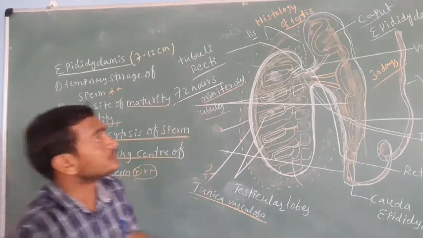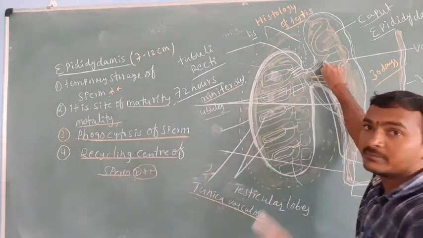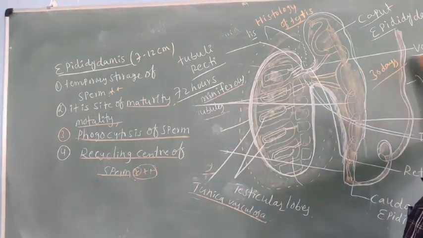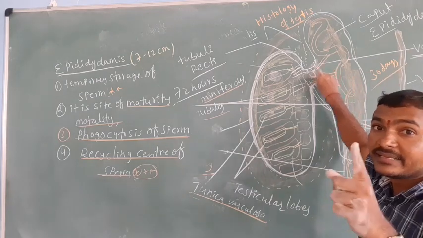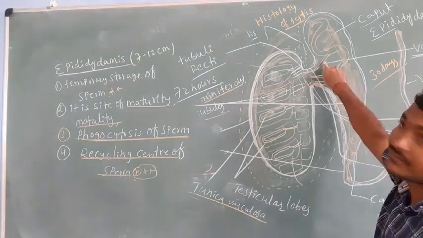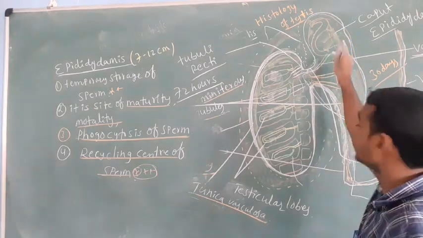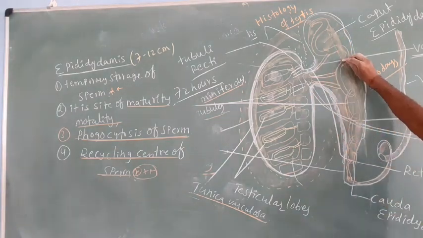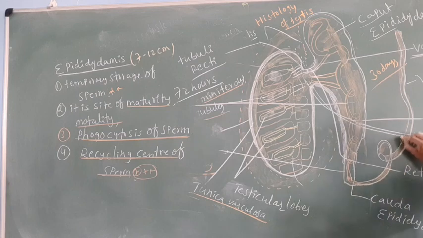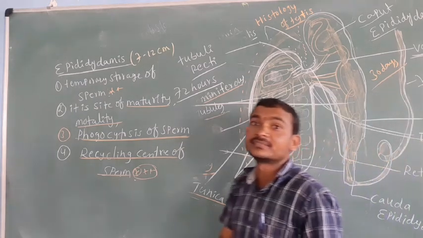The next, before we missed them, is the vasa efferentia. Rete testis opens into the vasa efferentia to epididymis. Correct it. Then after that, epididymis opens into the vas deferens.